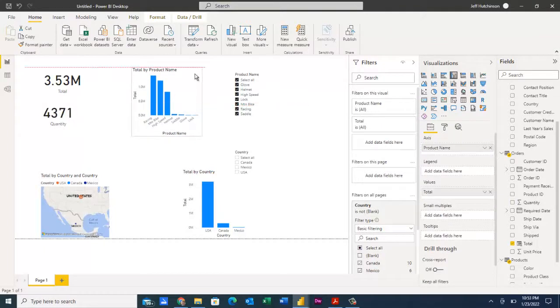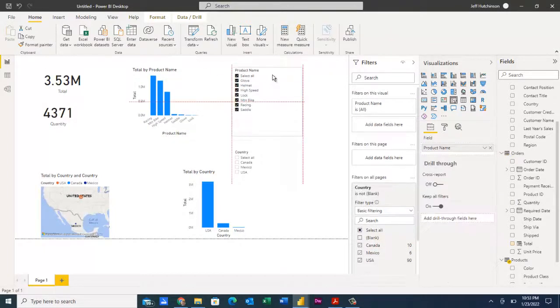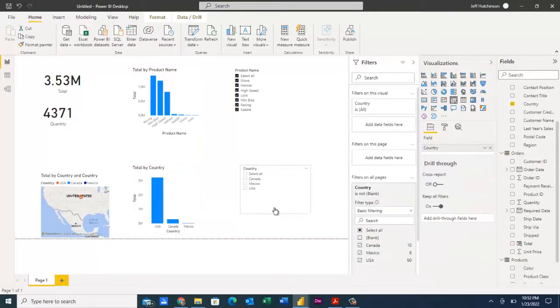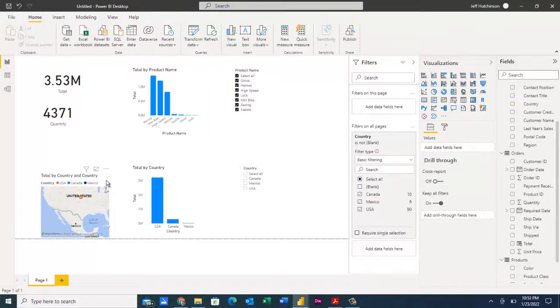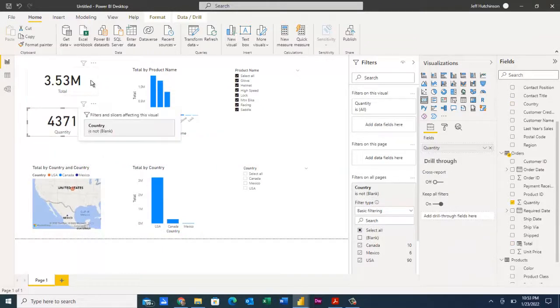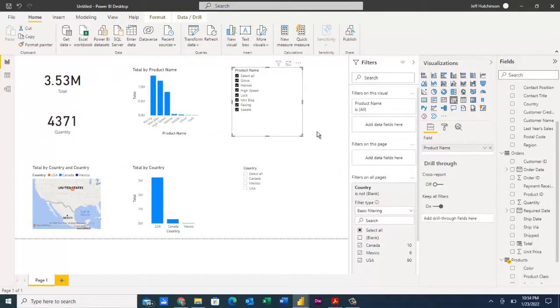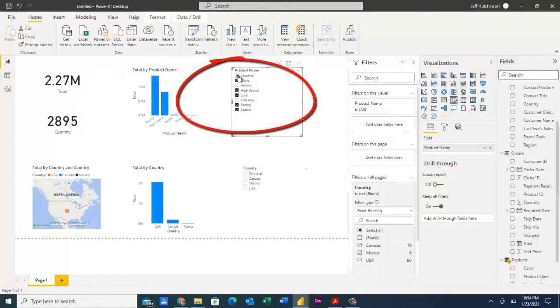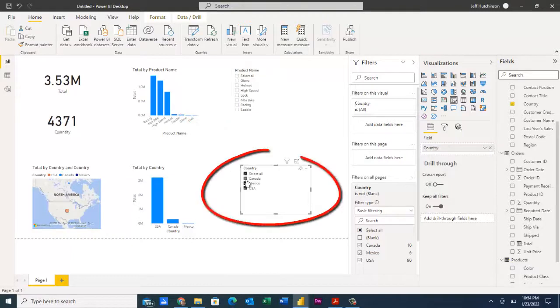Here is your total by product. Here's your slicer. Kind of line those up properly. Here's our country slicer. So we can put these and sort of line these up next to them that way. And put this one up like this. And we'll move this country field up a bit and space these out a little bit better. Again, you want to sort of rearrange things on the screen so that you can adjust the slicer according this way, or you can simply select all and adjust these in that manner.